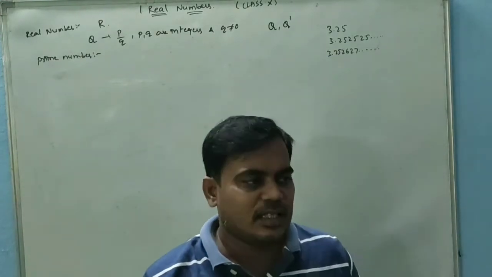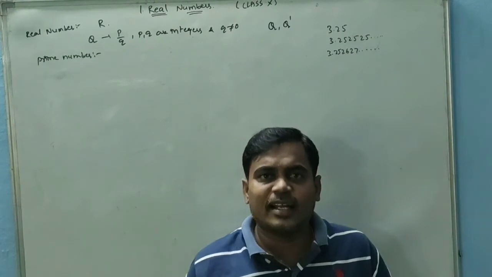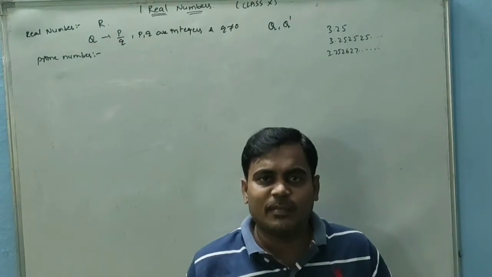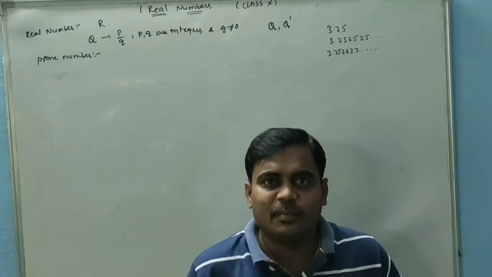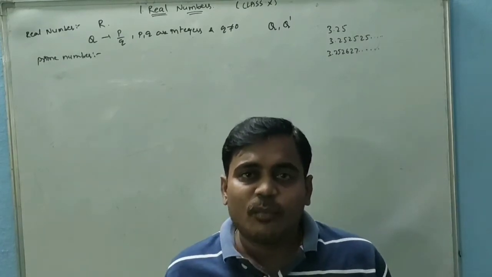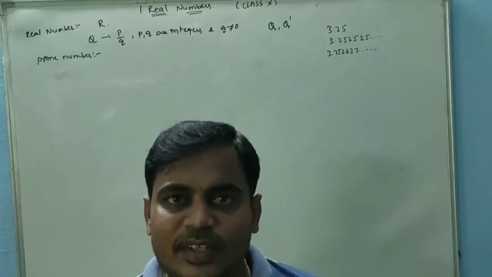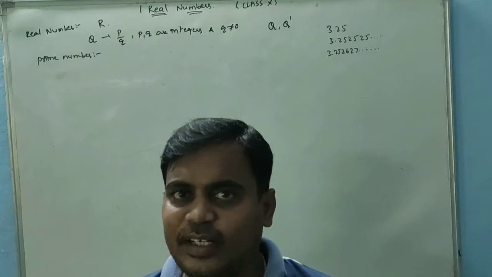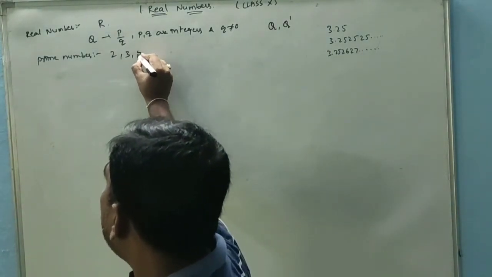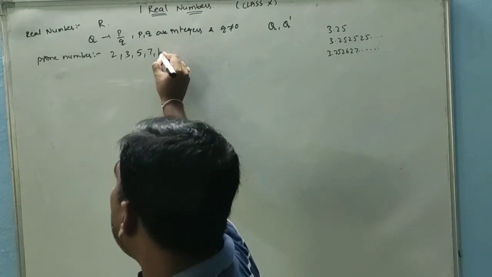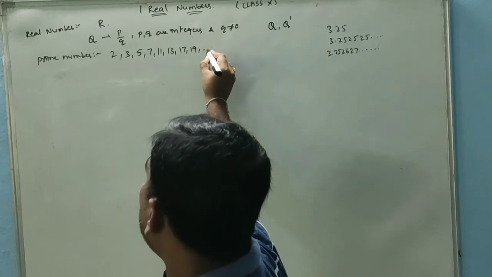The numbers which have exactly two factors are called prime numbers, and the numbers which have more than two factors are called composite numbers. For example, 2, 3, 5, 7, 11, 13, 17, 19, and so on.